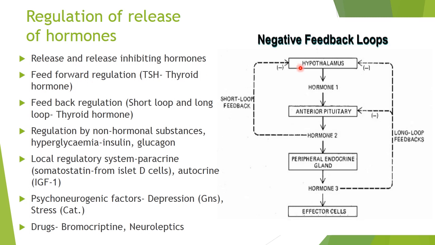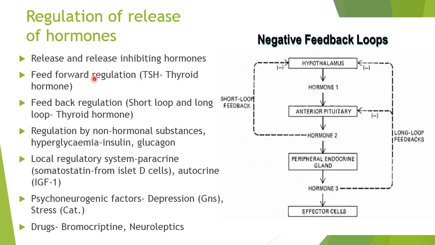Let us take an example of how the release of thyroid hormone is controlled by the hypothalamus. The hypothalamus releases thyrotropin releasing hormone, which stimulates the anterior pituitary to release thyrotropin, or thyroid stimulating hormone. In this way there is control of the hypothalamus on the anterior pituitary.